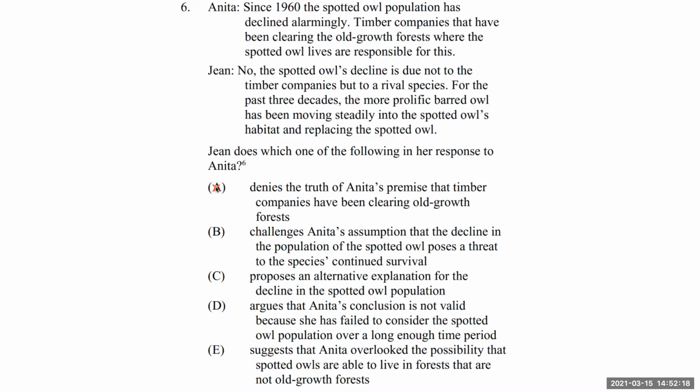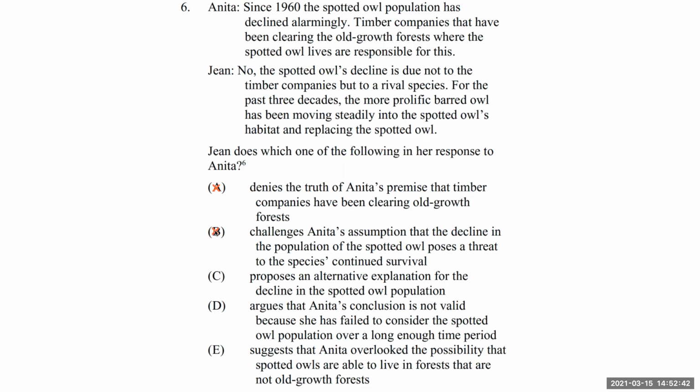B, challenges Anita's assumption that the decline in population of the spotted owl poses a threat to the species' continued survival. She doesn't point out Anita's assumptions, and we don't know that the spotted owl population decline is going to affect continued survival. We don't go there at all whatsoever.